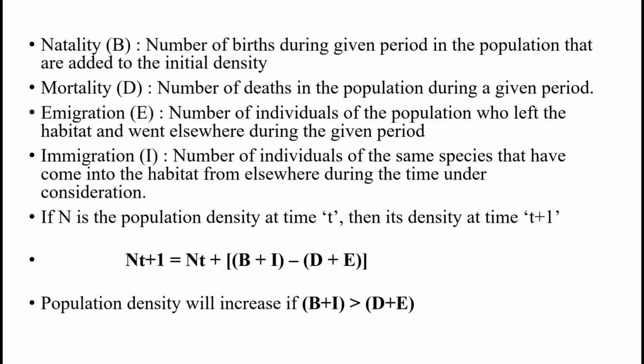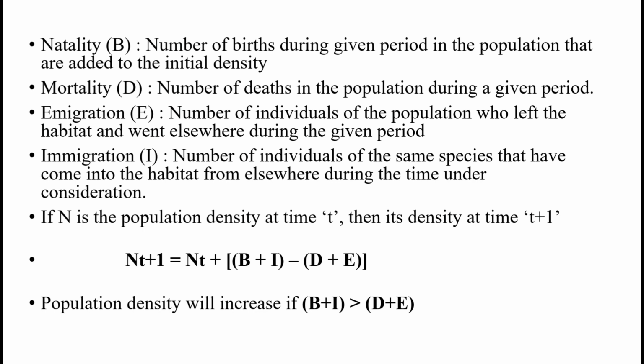Then natality, which is the number of births during a given period in a population that are added to the initial density. So it ultimately leads to an increase in population. Then mortality, the number of deaths in the population during a given period. Emigration means the number of individuals of the population who left the habitat and went elsewhere during the given period. Immigration, the number of individuals of the same species that have come to the habitat from elsewhere during the time under consideration.